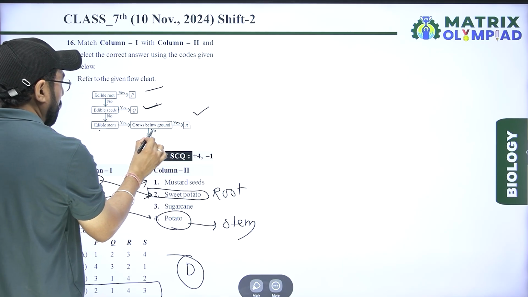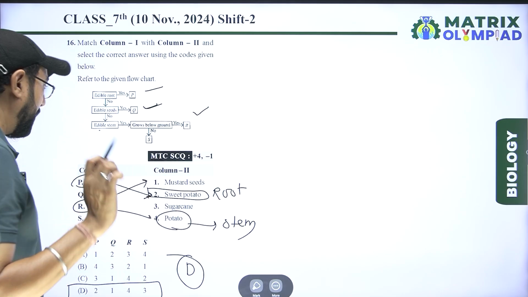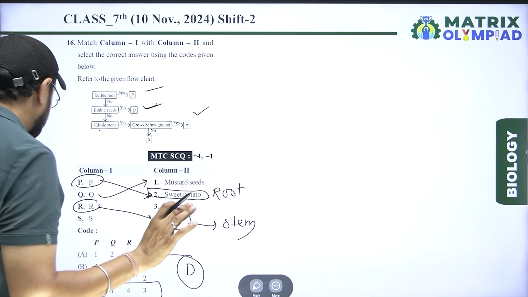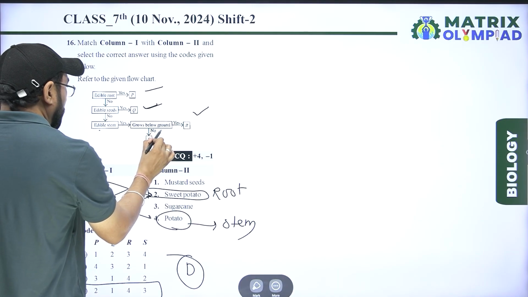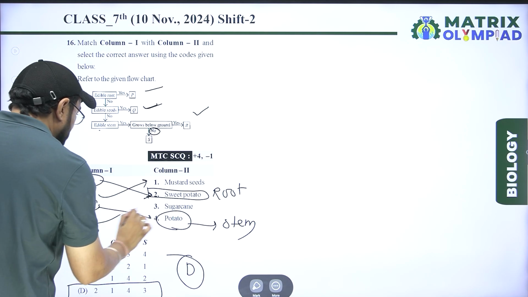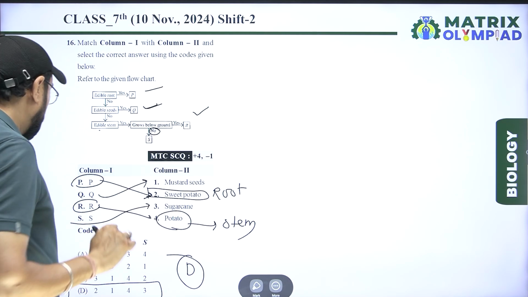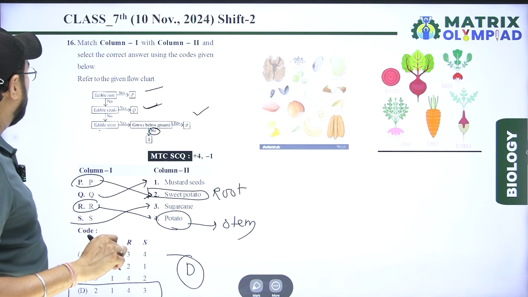Edible stem grows below ground, R, that is potato, a modified stem. Next, S, sugar, grows below ground? No, upper ground. So S relates to sugar cane. Option D is correct for this question.